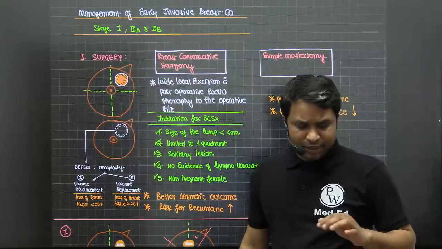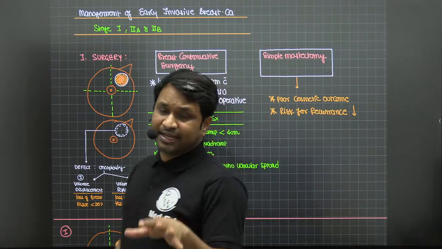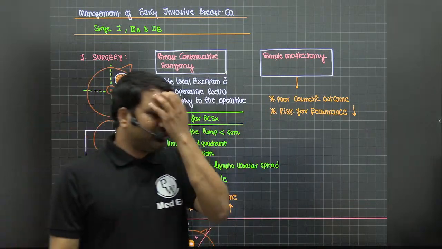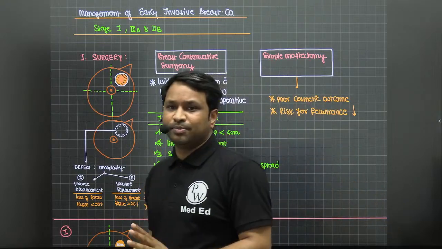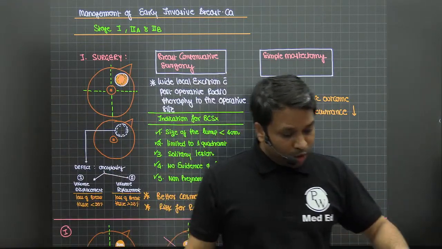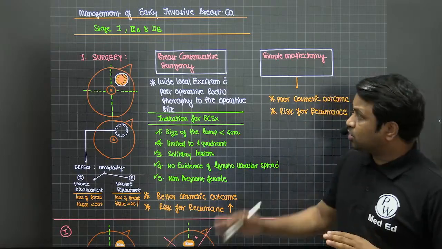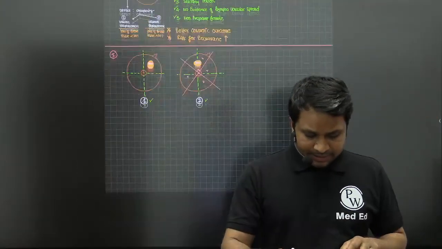In the first patient we spoke about the first set of stages that we have: stage 1, stage 2A, 2B, that is your early invasive breast cancer. You have two options. One is your breast conservative surgery, another one is simple mastectomy. You now know which one to pick. When do you want to pick a breast conservative surgery and when would you like to do a simple mastectomy? Okay? This is your step number 1.